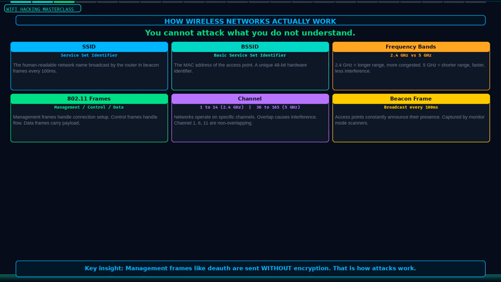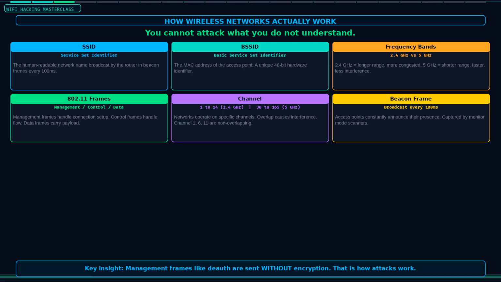To hack something effectively, you need to understand how it actually works. So let us break down Wi-Fi from the ground up. Wi-Fi is a wireless communication standard defined by the IEEE 802.11 specification. Your router broadcasts a network name called an SSID, which stands for Service Set Identifier. This is just the name you see when you scan for networks, like home network or coffee shop_free. Devices communicate with the router using radio frequencies, typically 2.4 GHz or 5 GHz bands.